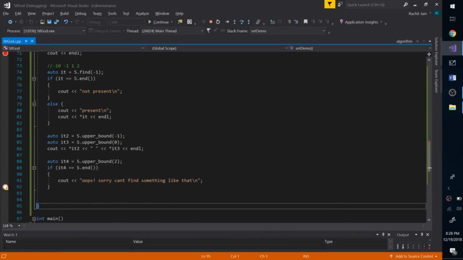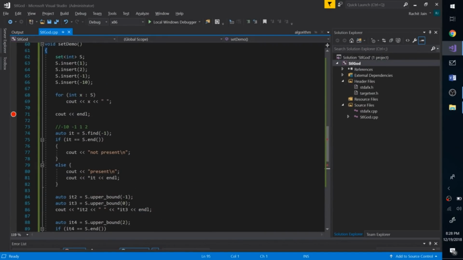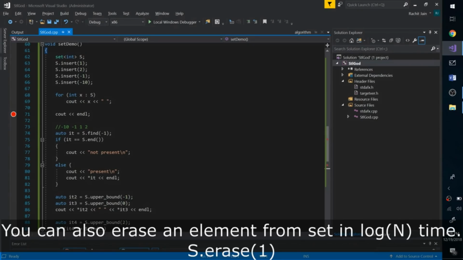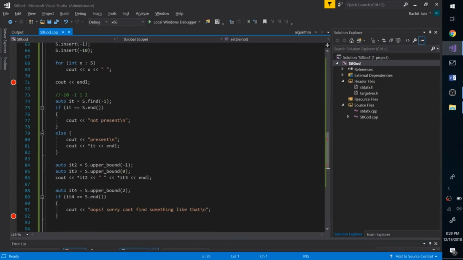Great. So our code ran exactly as we wanted, and now we are in a position where we can have some numbers in some sorted order. You can insert any new number. It will just cost me log n time to insert that number, where n is the present number of integers in my set, and my set will always stay sorted, which means I have the capability to find the next greater element in just log n time, which is so damn awesome. So this is why I really love sets. This is why I really love vectors. I feel sets are really very powerful compared to vectors, and these are some things that you should definitely know.